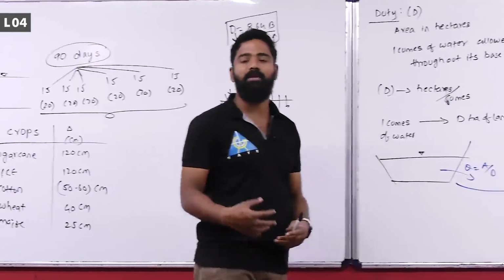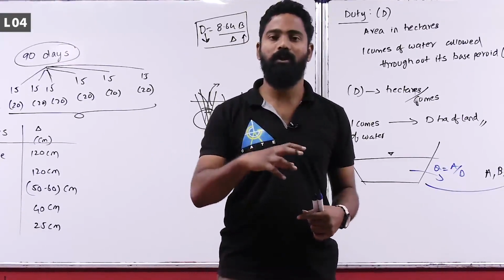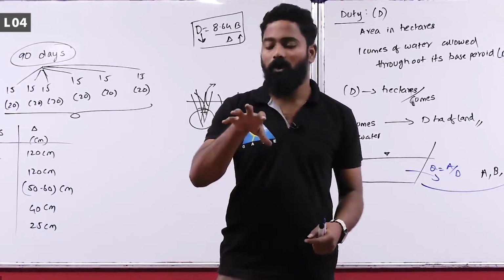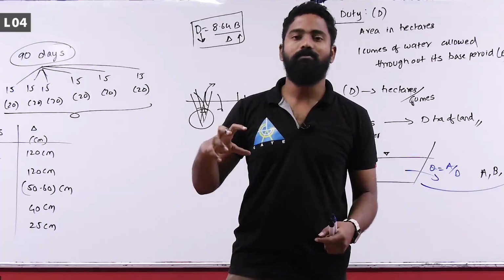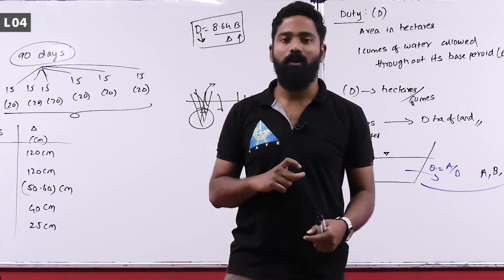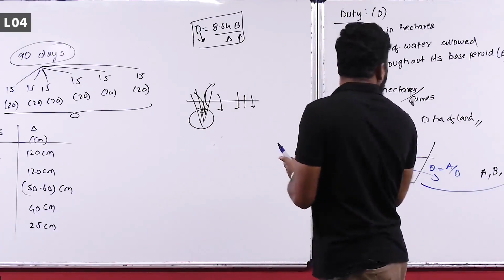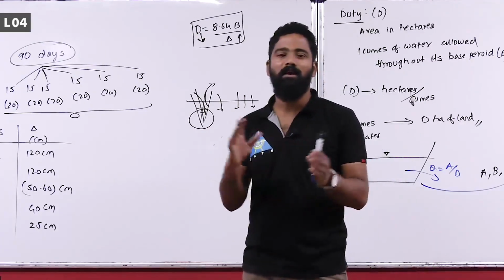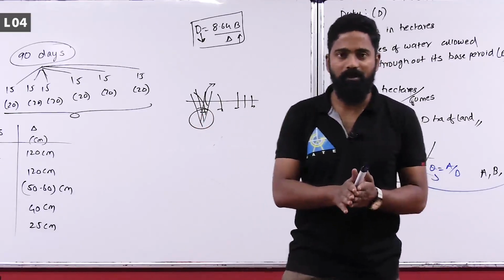And types of the irrigation system, whether it is an artificial irrigation system or a natural irrigation system, then the duty is more for the artificial irrigation system compared to that of the natural irrigation system. Still there are many other things, but these are the basic, important parameters that represent the duty.